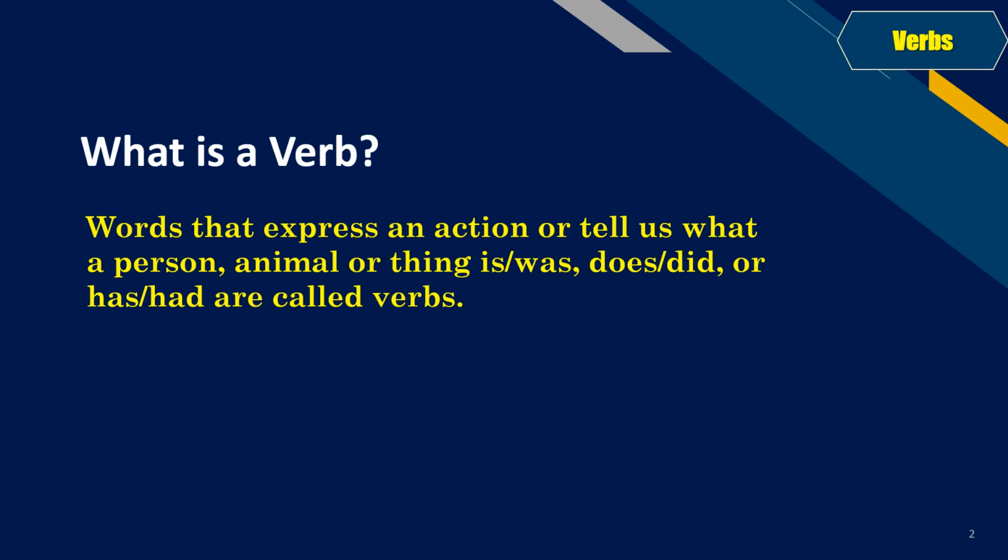That means anything that is being done, any action that is being performed is a verb. Anything a person has, and we have a word which is specifying whose possession this thing is in, that is also a verb. And a word which tells us what a person, animal or thing does or did, that is also a verb. Example, Ruskin Bond is a famous author. So here this word is telling us who Ruskin Bond is. So this word is a verb.